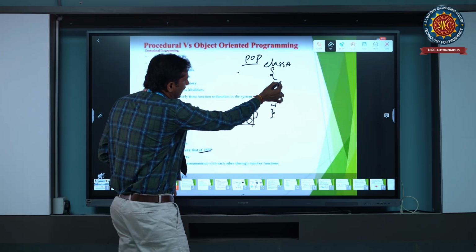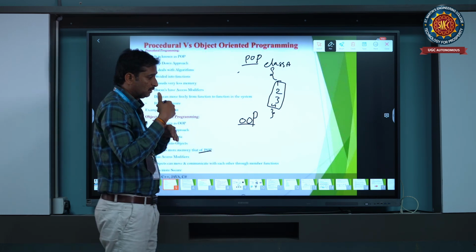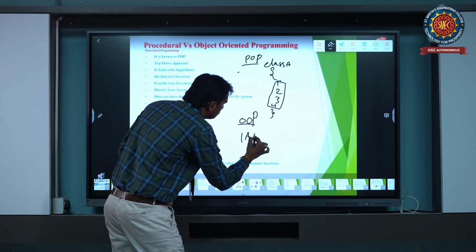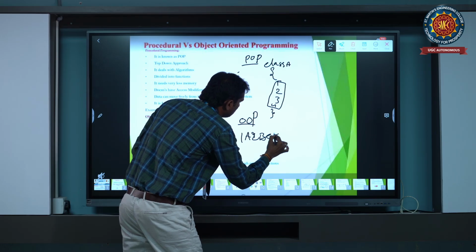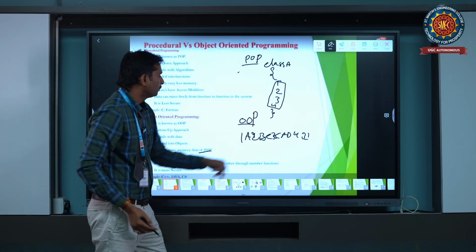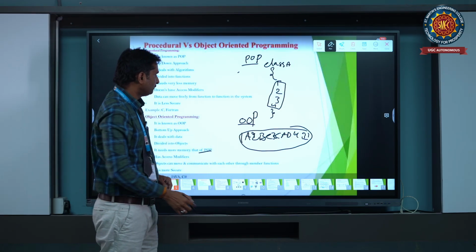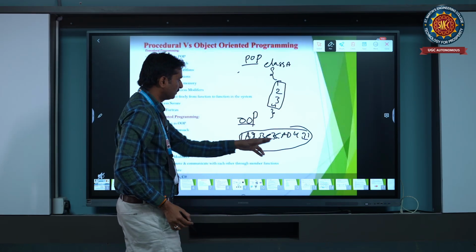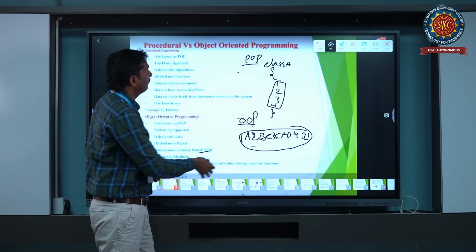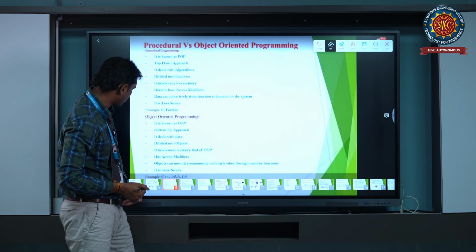For example, class A has data 1, 2, 3, 4, but it is not stored like that; the flow is like this: 1A, 2BC, 3CAD, 431. Object oriented programming saves it like this, so it takes more memory compared to procedural languages.